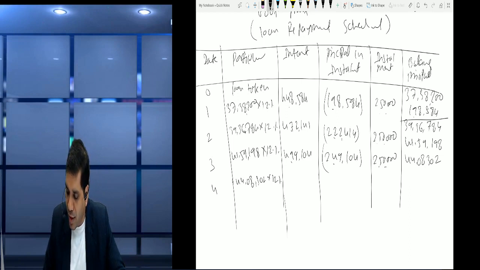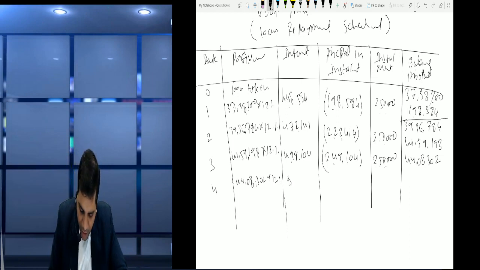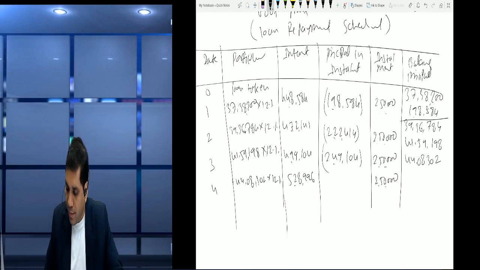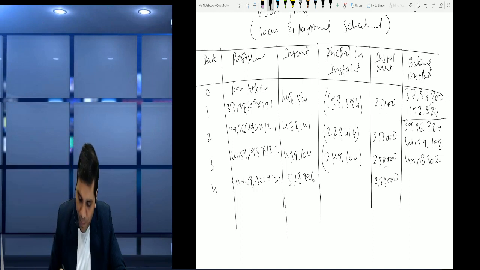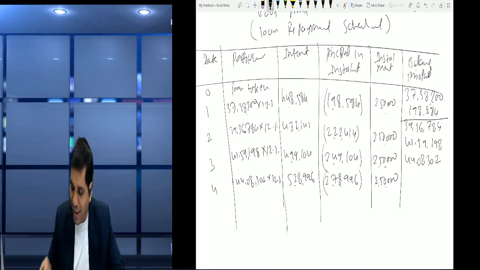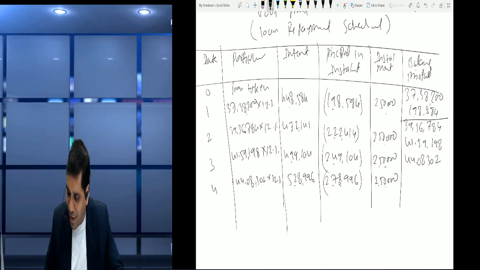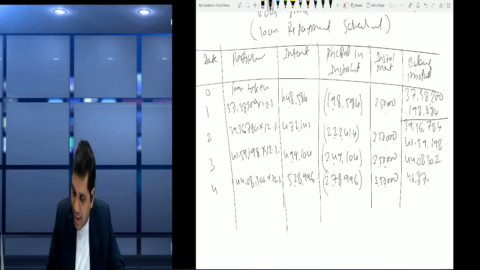Now in fourth year, we again charge interest on the balance principal, that is 44,08,302. We charge 12% interest, which is actually going on the market 5,28,996. Out of that, 2,50,000 will be the principal amount, will be subtracted. So 2,78,996 will be the principal. Again it increase. So plus 44,08,302. It comes to 46,87,298.